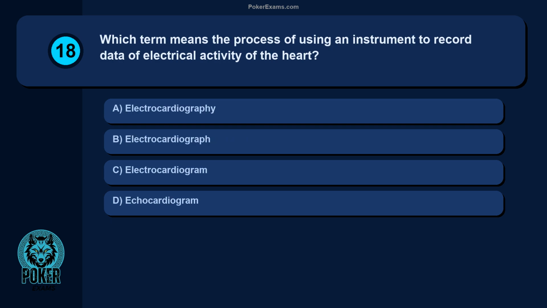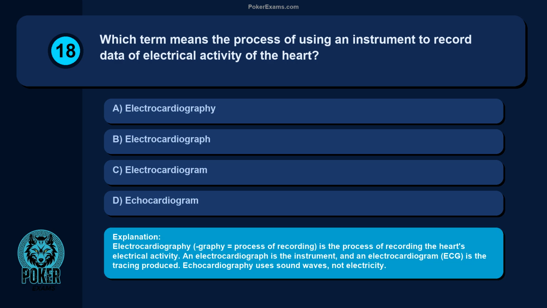Question 18. Which term means the process of using an instrument to record data of electrical activity of the heart? Electrocardiography, electrocardiograph, electrocardiogram, echocardiogram. Electrocardiography, graphy equals process of recording, is the process of recording the heart's electrical activity. An electrocardiograph is the instrument, and an electrocardiogram, ECG, is the tracing produced. Echocardiography uses sound waves, not electricity.